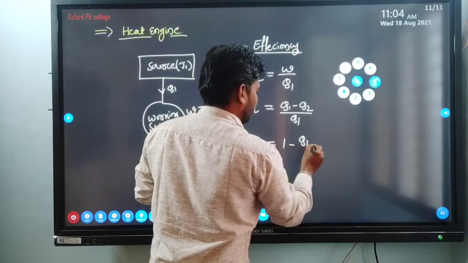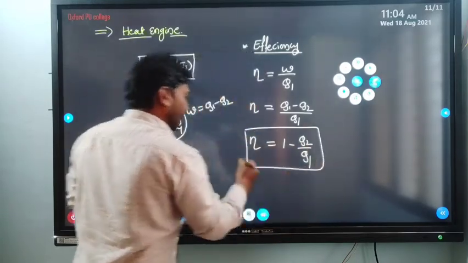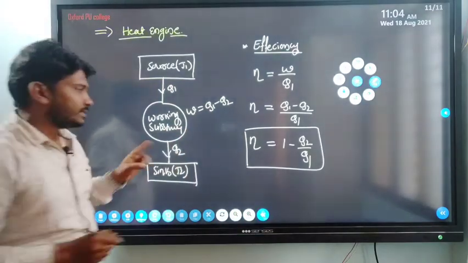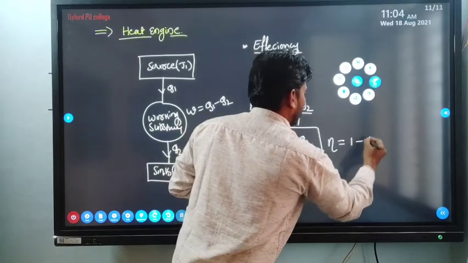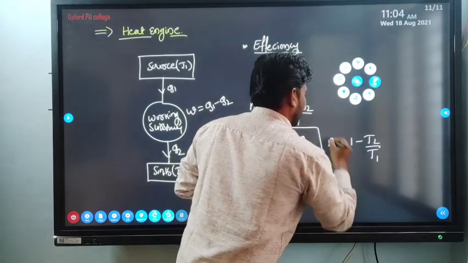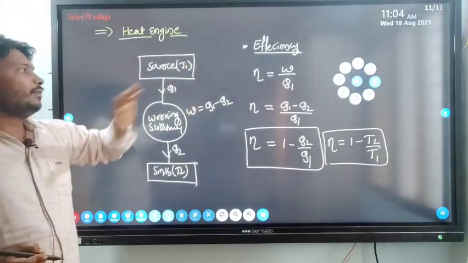So 1 minus Q2 by Q1. This is the required expression for the efficiency, or in terms of temperature we write 1 minus T2 by T1. So this is about efficiency.